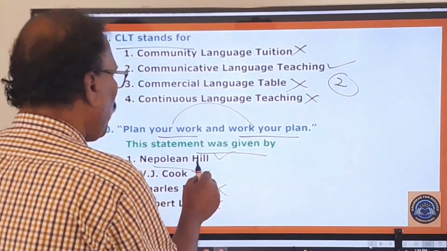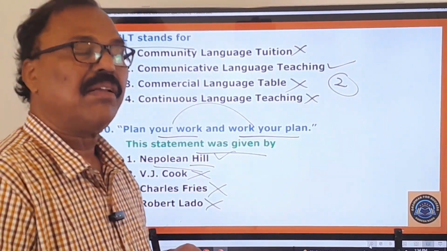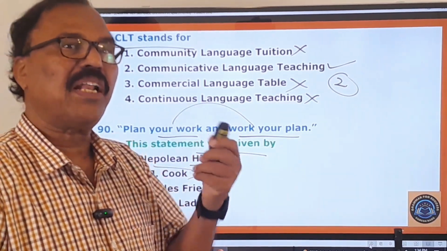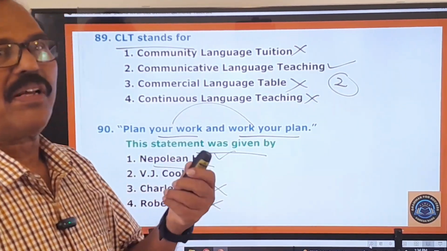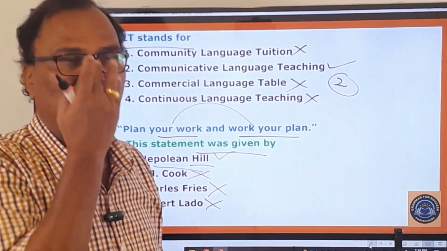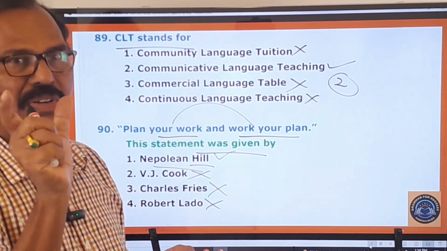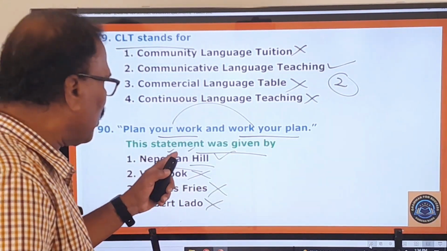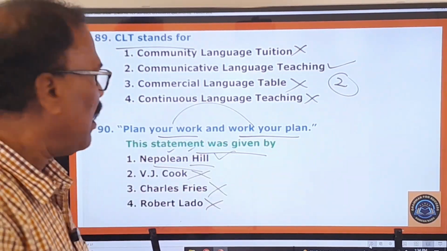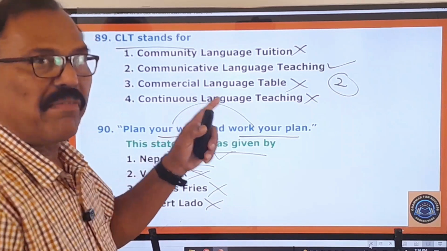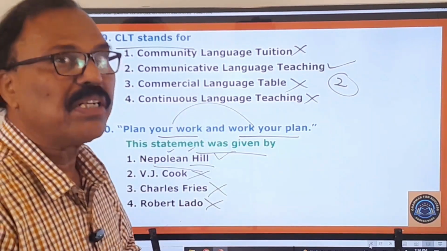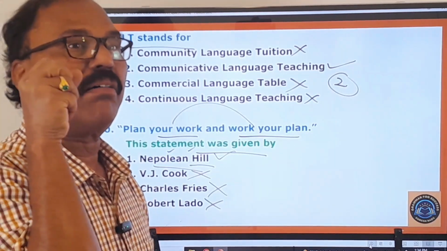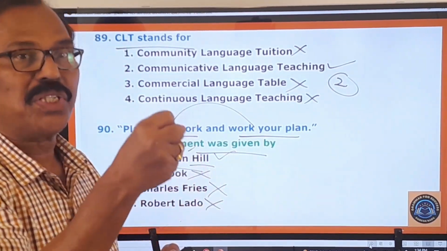And this Napoleon Hill is none other than a popular American self-help author, well known for his influential book Think and Grow Rich. That was the famous book written by this Napoleon Hill, and in that book this quote was mentioned, and this quote emphasizes the importance of careful planning followed by dedicated execution in order to achieve success.